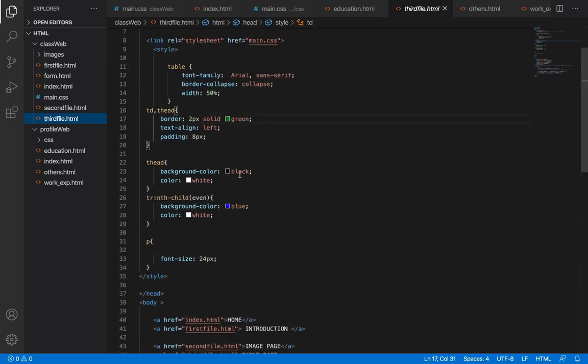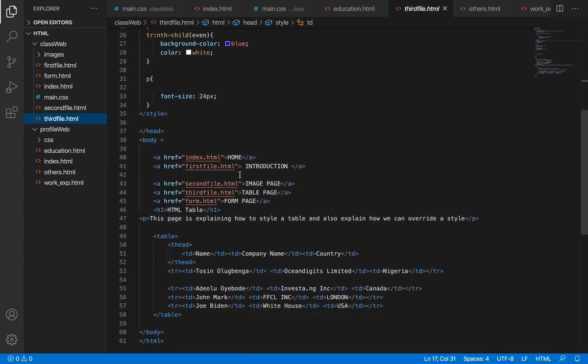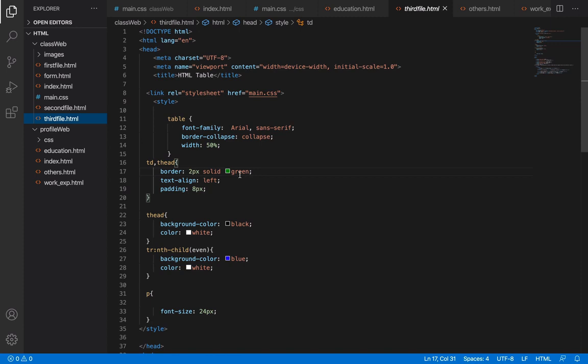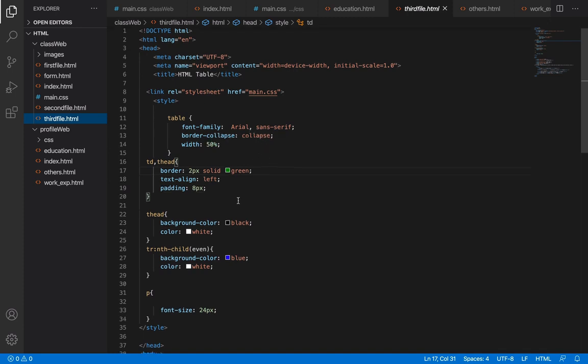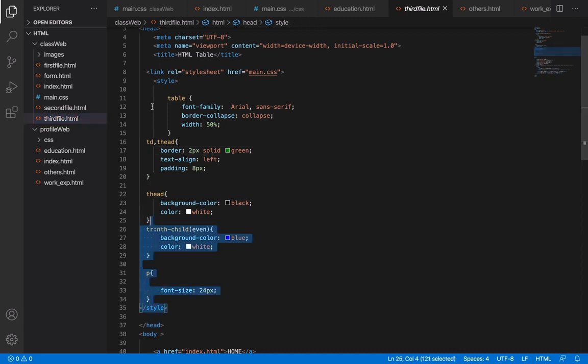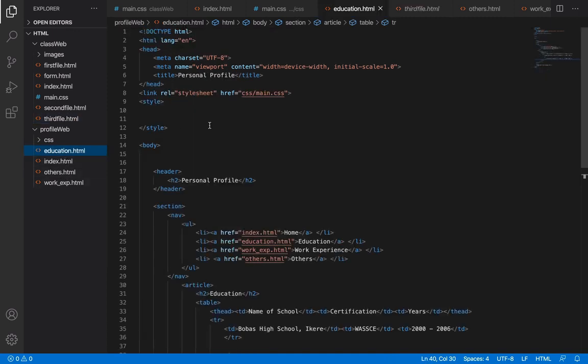But if you want to type, I would appreciate it if you type this styling yourself, because it keeps your hands more dirty. I'm going to just copy this style and paste it here for the education page, so that I don't need to start typing it all over again.